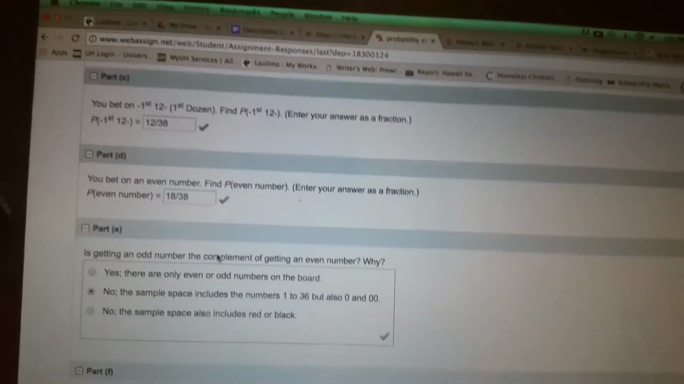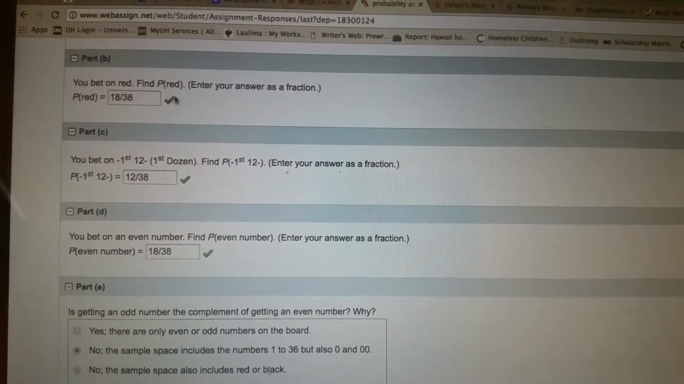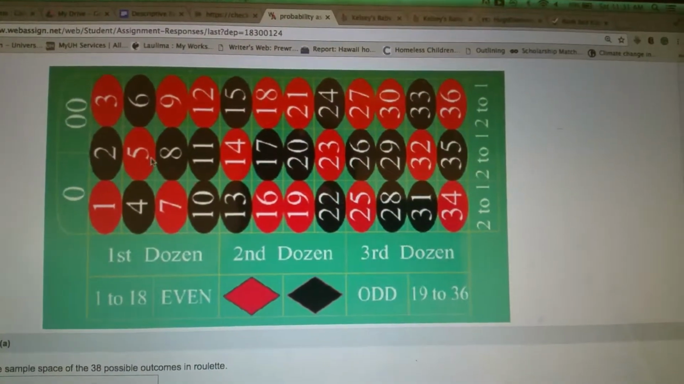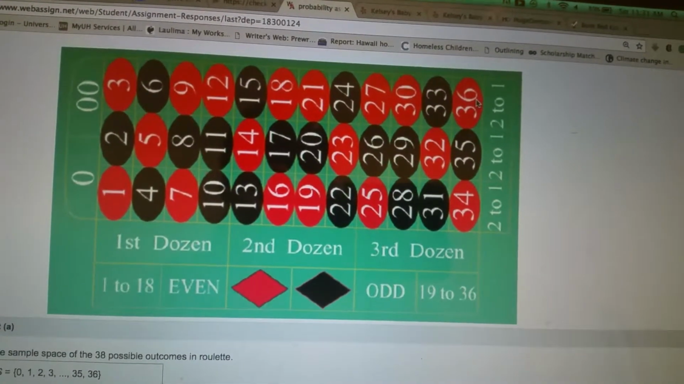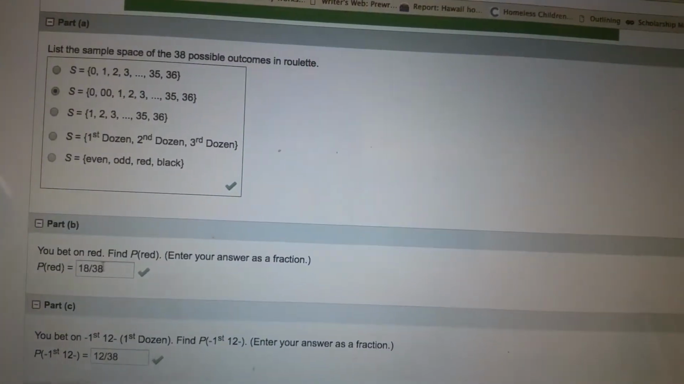Then we've got you bet on red. Find the probability of red. How many red are there? You could count each red, 1, 2, 3, 4, 5, but you don't need to because you know there's 36 numbers and it's every other one, so you can divide that by 2 and it's 18. So we've got 18 over 38.